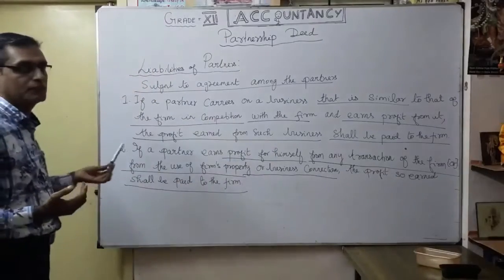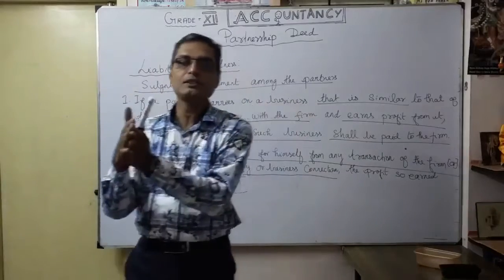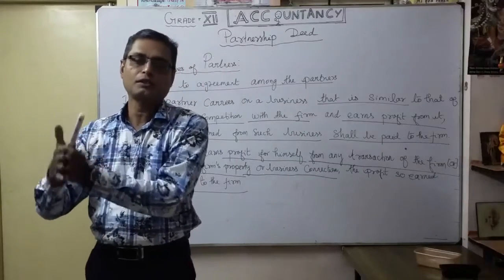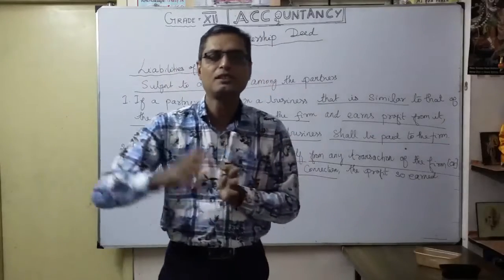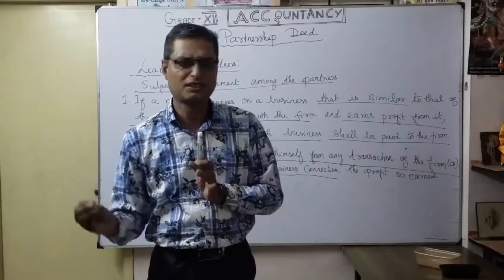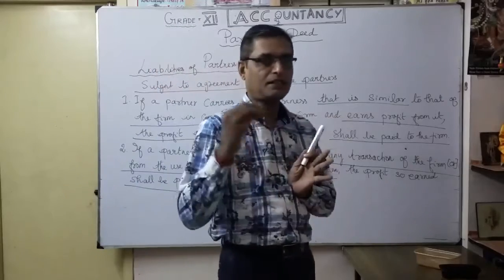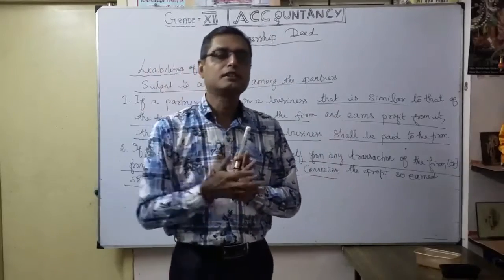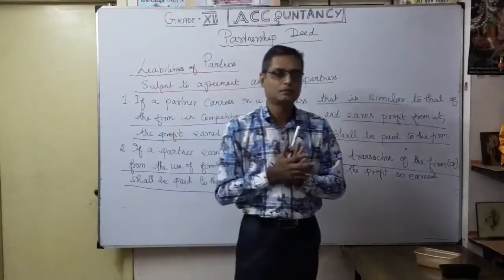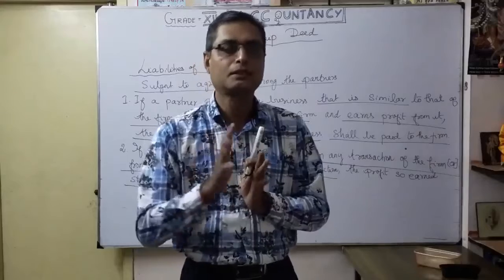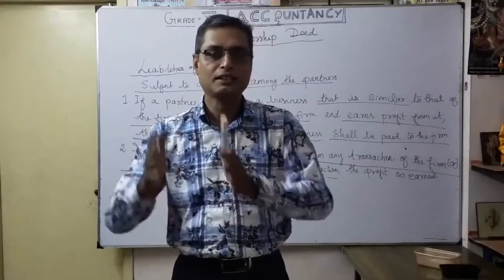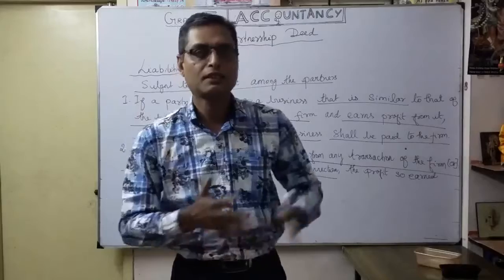First, if you do the same type of business, it affects our main business through competition, so whatever profit is earned by the partner, hand it over to the firm. Second, if you use the business name, business connection or business property individually, whatever profit is earned by that partner, hand it over to the firm.